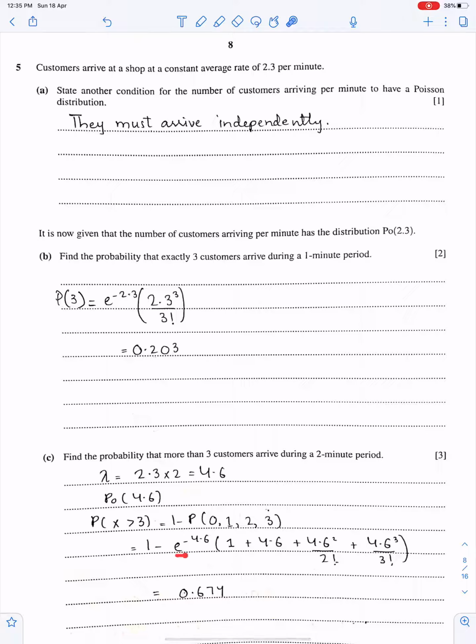Now take e power minus lambda common. Lambda is 4.6. This one is for 0. This means lambda power 1 over 1 factorial, lambda square over 2 factorial, lambda cube over 3 factorial. And this is the answer up to 3 significant figures.